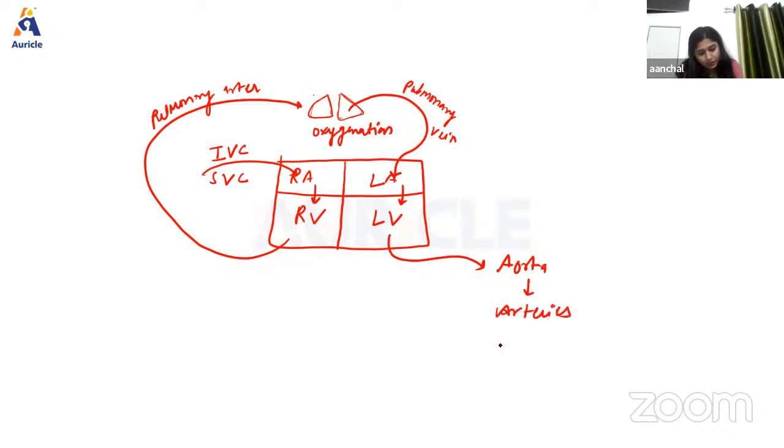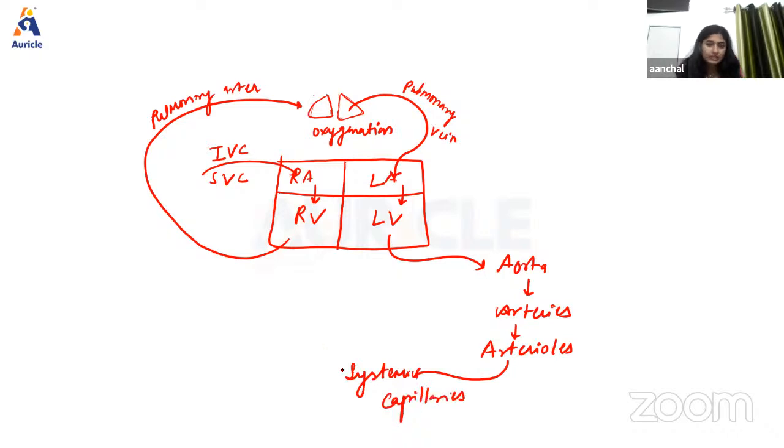From the aorta to arteries, from arteries to arterioles, and finally to systemic capillaries. And again, this blood is going to return back to the heart.